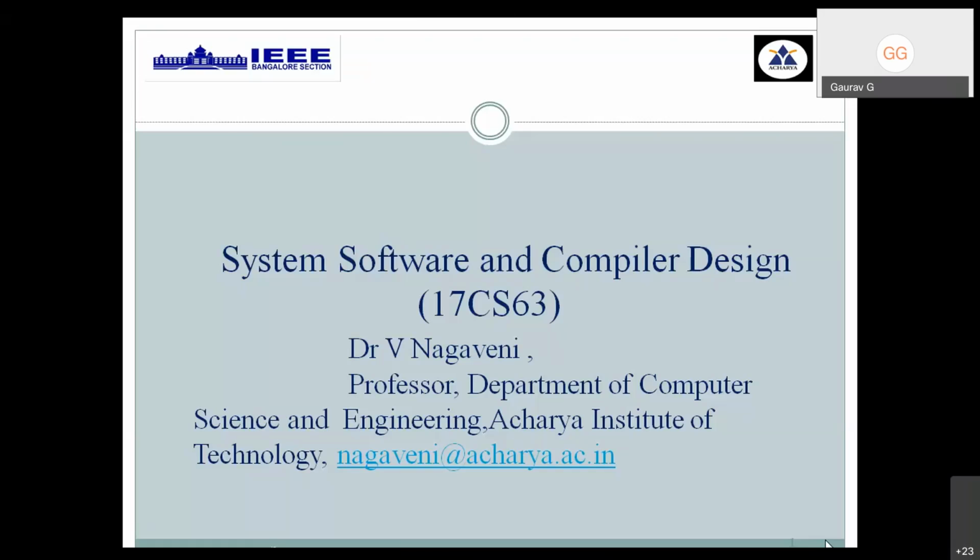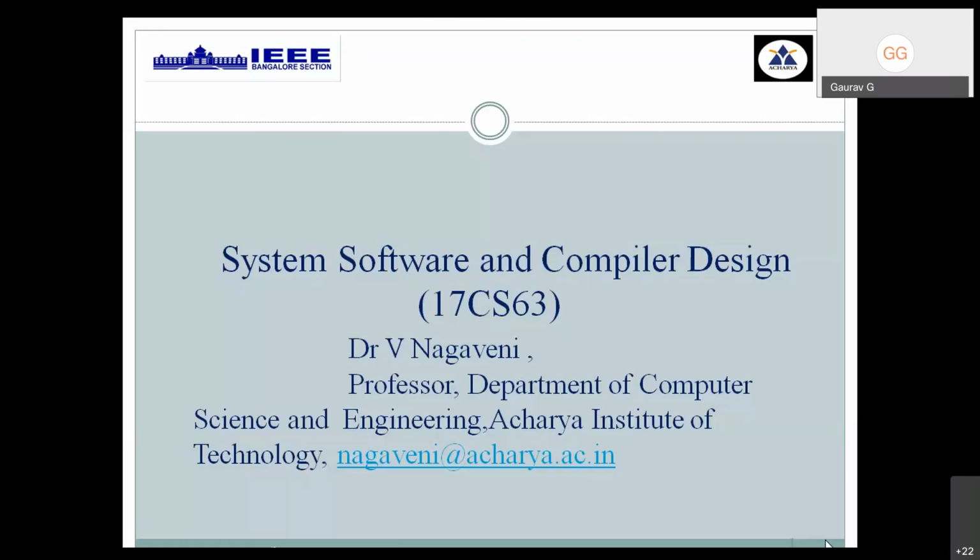One of the core important subjects in the computer science and engineering branch is called System Software and Compiler Design. Earlier, this subject was given as separate topics, system software and compiler design. Now, according to the new scheme, it has been combined as a single entity, together, wherein we deal with all the concepts with respect to compilers as well as system software.